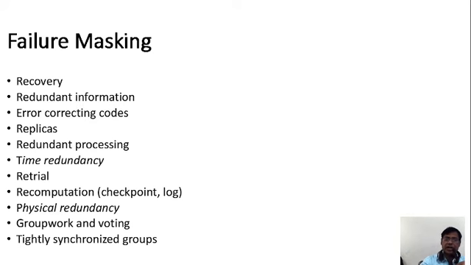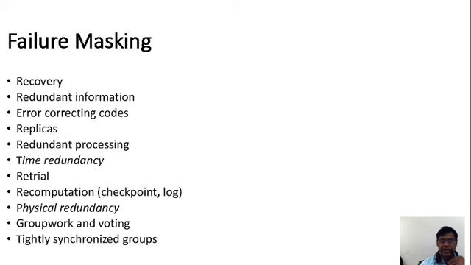Based on the correcting, it is going to process. The repetition process goes on, and time redundancy, at the point of the fault, is transmitted as failure masking. So redundant processing, time redundancy, and retrieval.